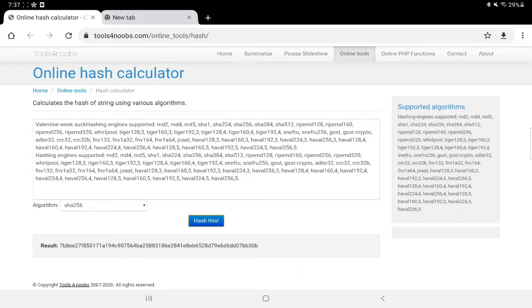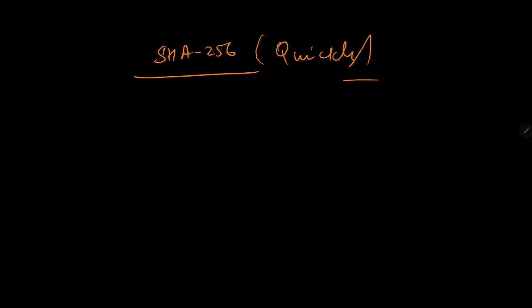Let's go back to our presentation, and I will summarize two or three properties about hashing, and then we'll go for learning how exactly this blockchain is providing the tamper-proof property. I'm just summarizing it quickly, not going into that much detail. Number one is, it is a one-way process. I'm sorry for my handwriting, it's not that good.